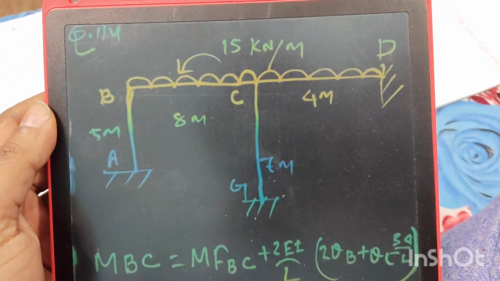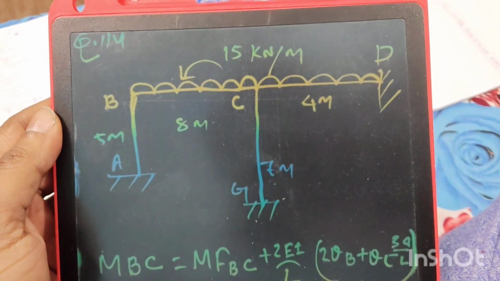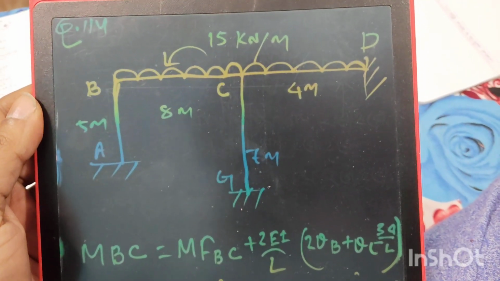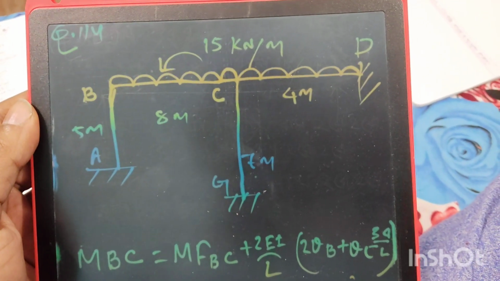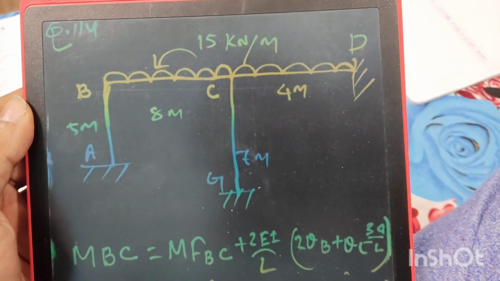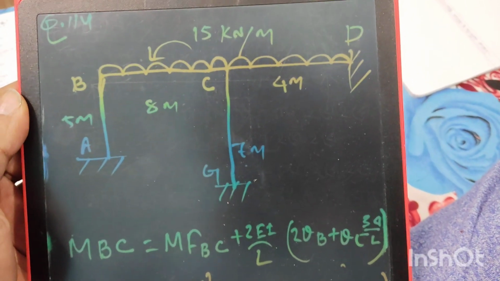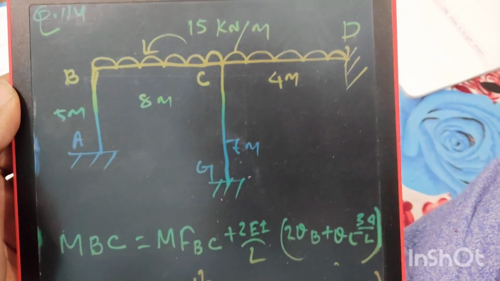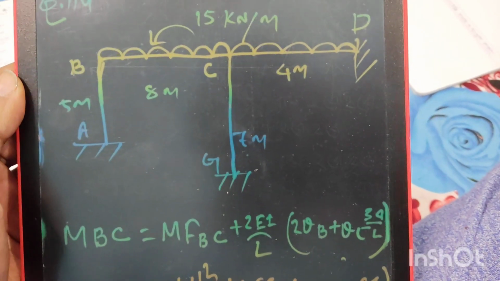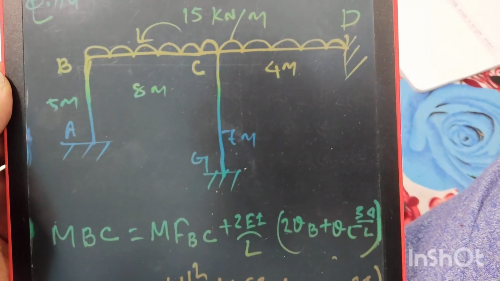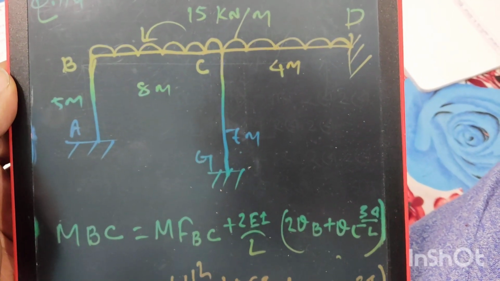So MBC, the fixed end moment at end B, plus 2EI by L into (2 theta B plus theta C minus 3 del by L). L is the length of the member BC. Theta C is the rotation at end C, theta B is the rotation at end B, and EI is the flexural rigidity of the member.